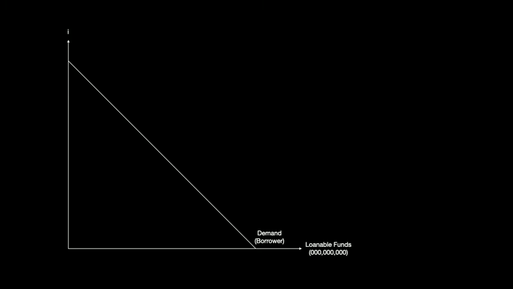So the downward sloping demand curve shows us that there are some people who have a very, very high time preference. They're willing to pay a high rate of interest. They'll be more to the left. And there are others who, if you want me to borrow, you have to lower the interest rate. They'll be more on the right.